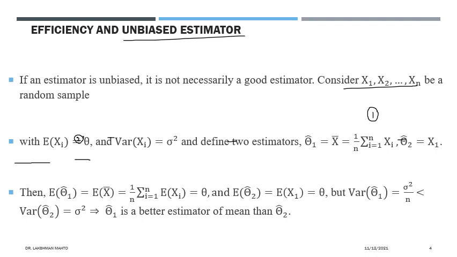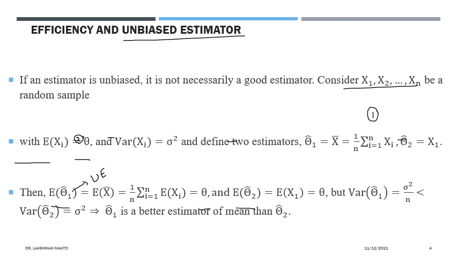So we can check the unbiasedness of theta 1 hat and theta 2 hat. For that we find the expectation of the corresponding estimator. Expectation of theta 1 hat is equal to theta, the true value of theta. That means theta 1 is an unbiased estimator, UE in short.